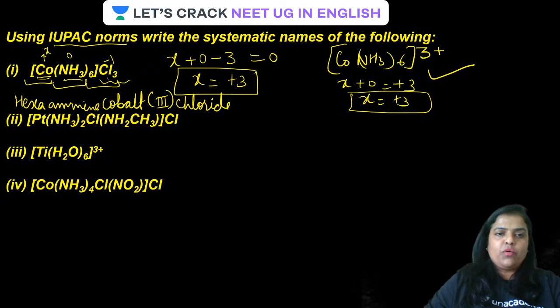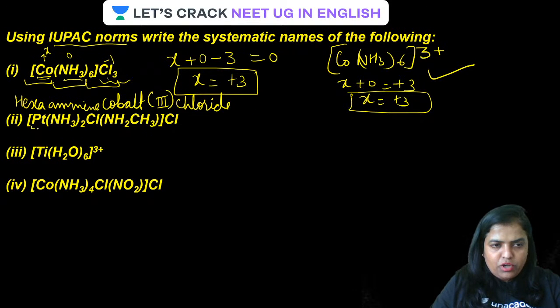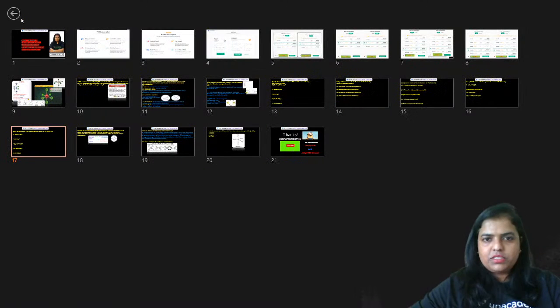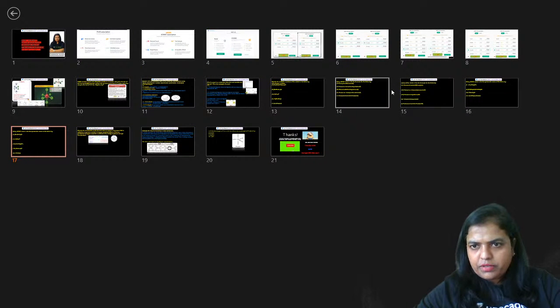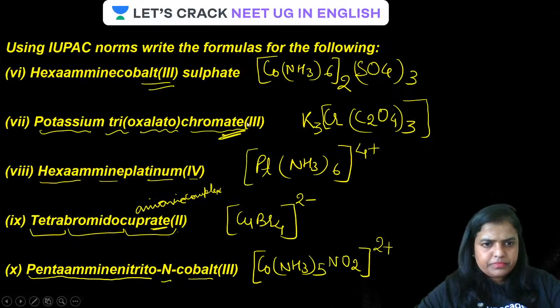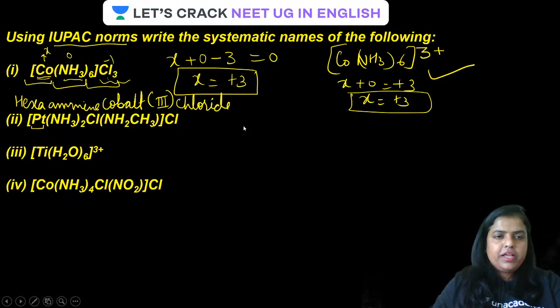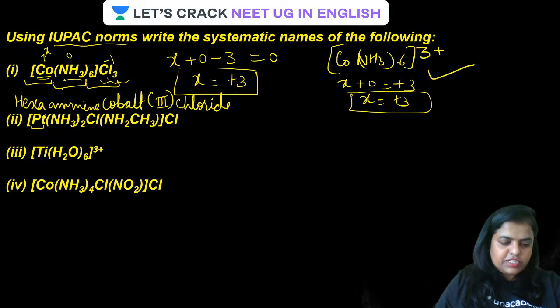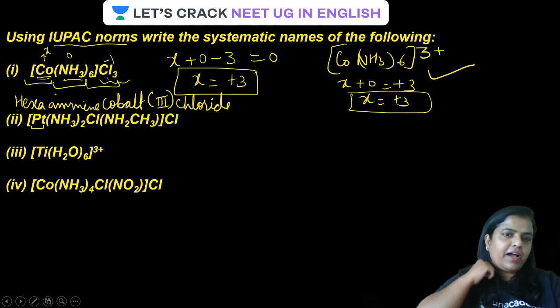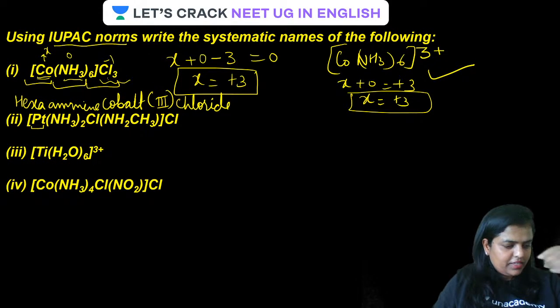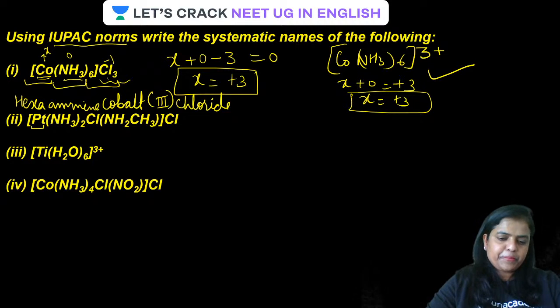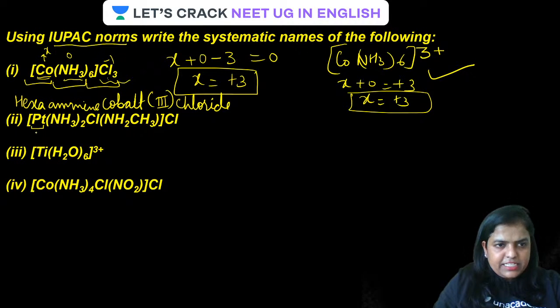Now the next one: find out the oxidation number of platinum in this one, and do reply in the chat box. All those who are watching, find out the oxidation number of platinum and reply in the chat box faster. Just a sec. What's gone wrong here? Okay. Yes, guys, find out the oxidation number. I'm waiting for your reply in the chat box. Come on, guys. Now, guys, let it be X.